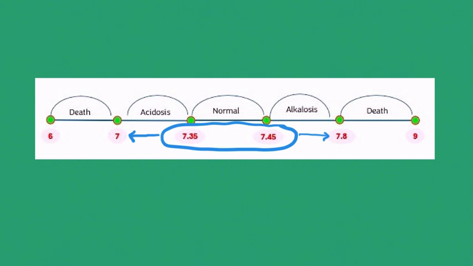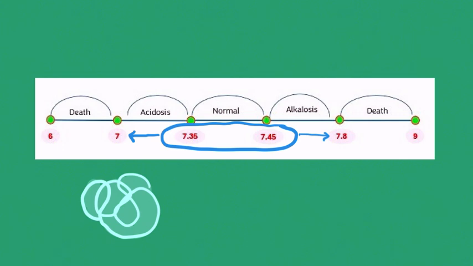So, why is it important for our body to function within such a narrow pH range? The answer lies in the function of proteins. The shape of a protein determines its function. So, what determines the shape of a protein?